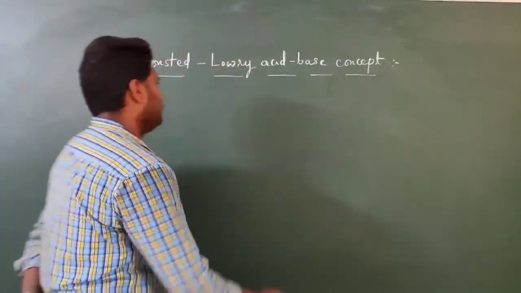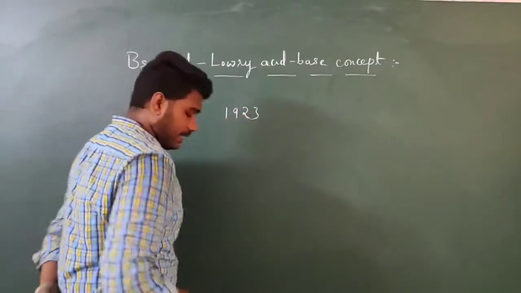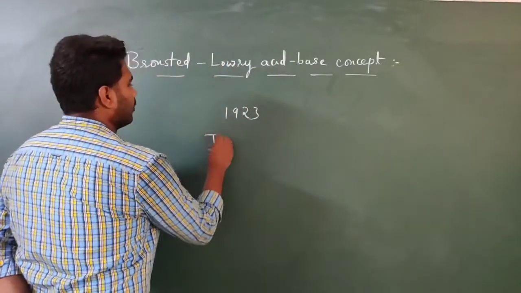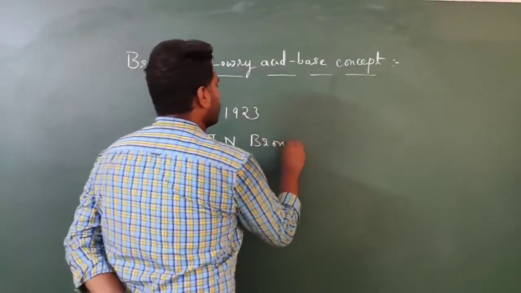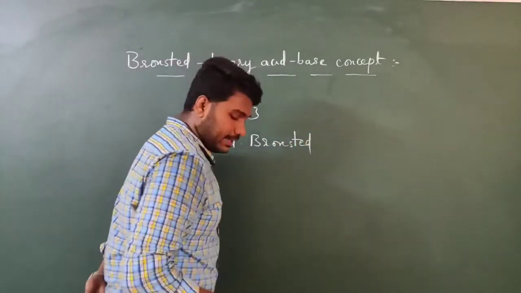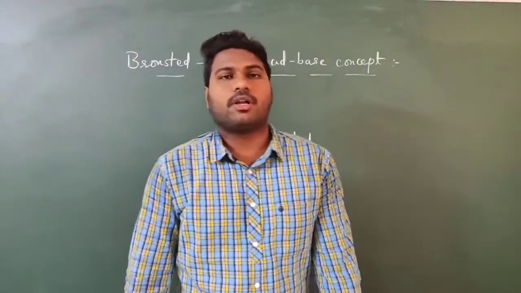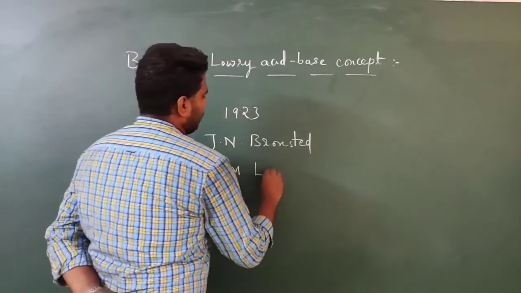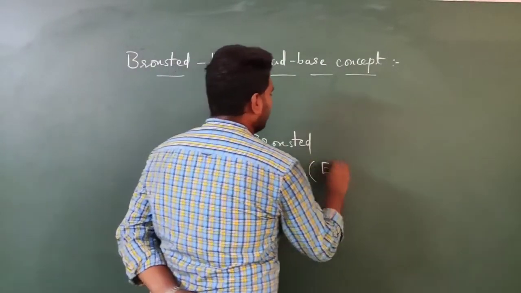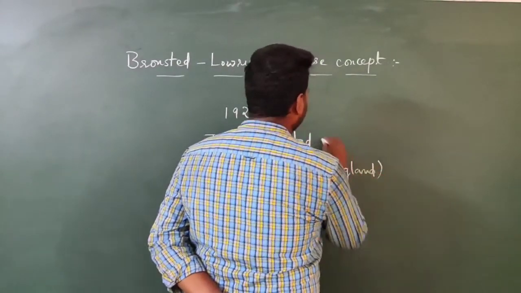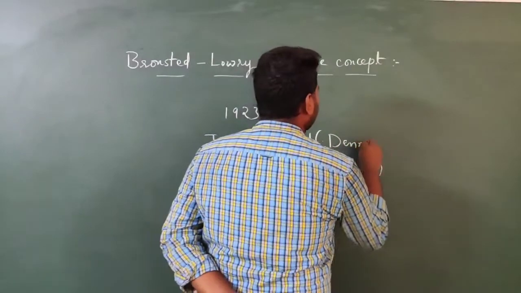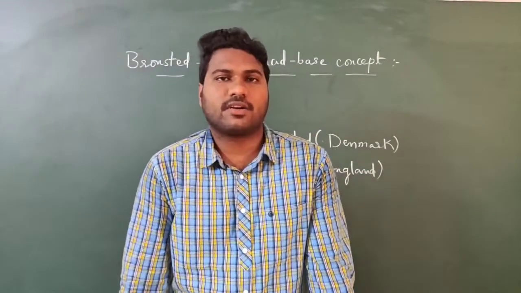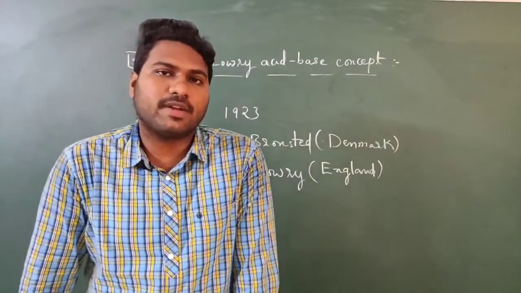In the year 1923, the scientist J.N. Bronsted, who is from Denmark, and another scientist L.M. Lowry, who was from England, both independently gave a definition of acid and base.